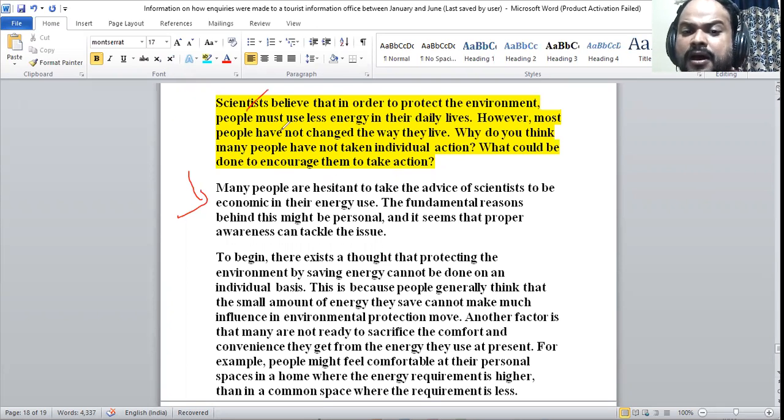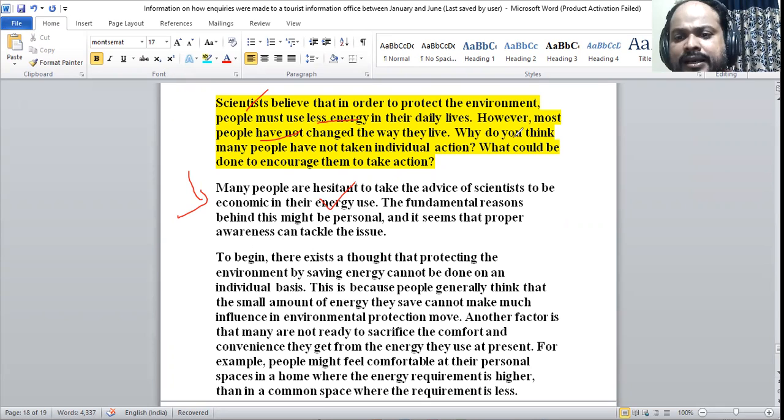But most people have not changed the way they live, so they are still using higher energy each day. So this is the problem. So the topic is addressed, concise and formal, in the first sentence.